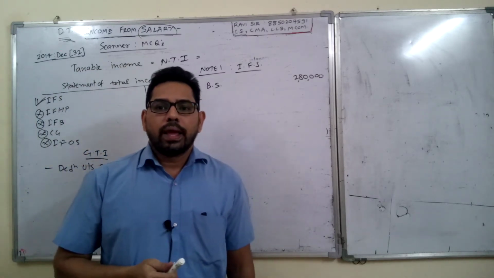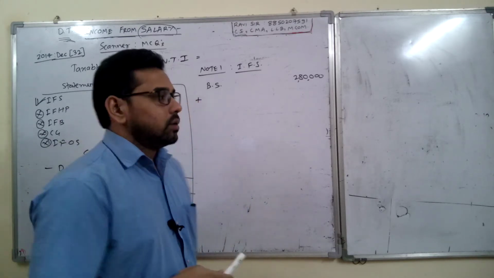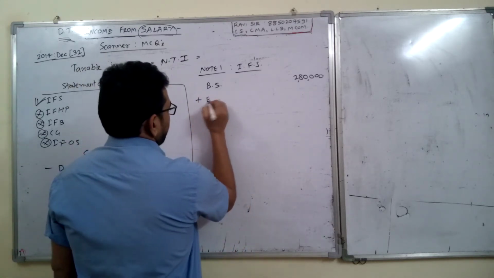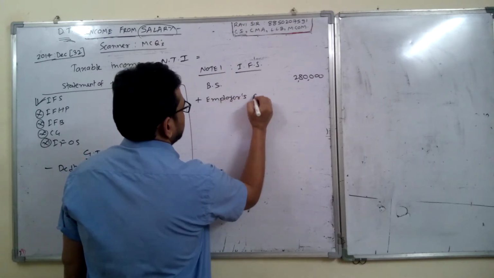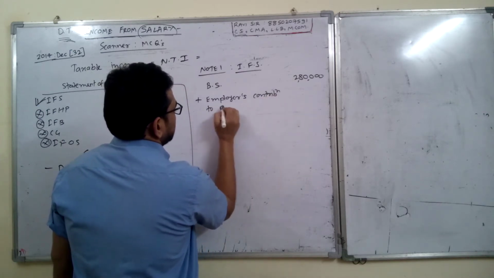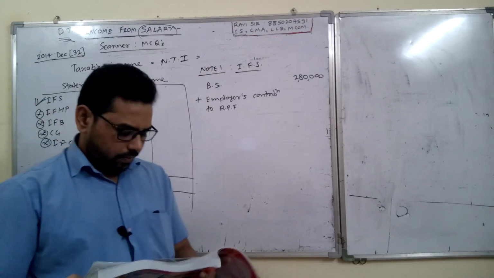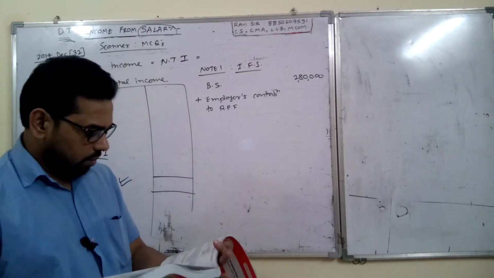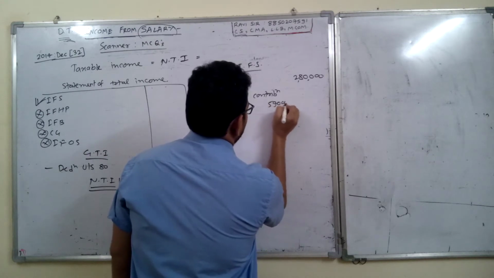Now as you know, employee's contribution to RPF is ignored, so ignore that part. What about employer's contribution to RPF? That is added after some exemption. So first write down the total contribution. Matching contribution means same, 59,000. So 59,000 is contributed by the employer.